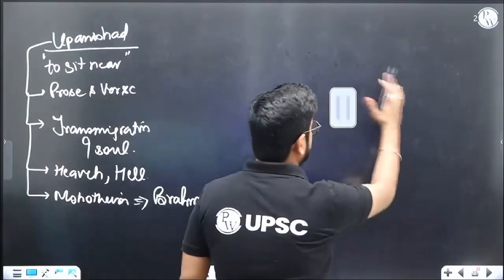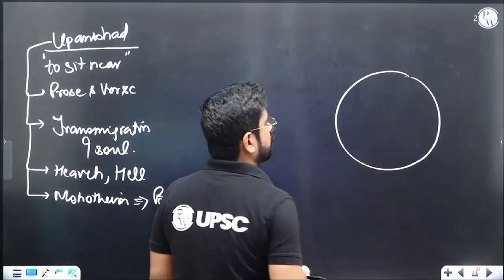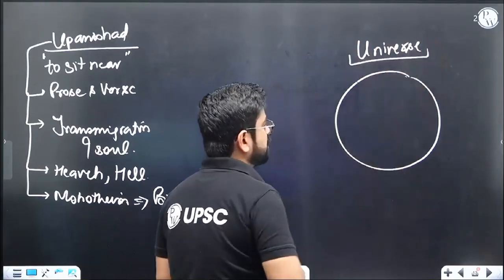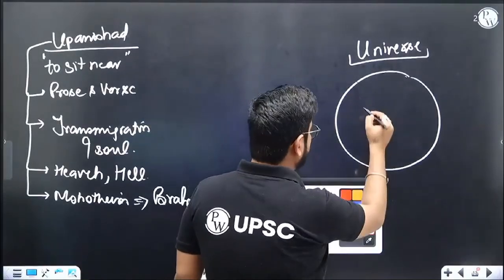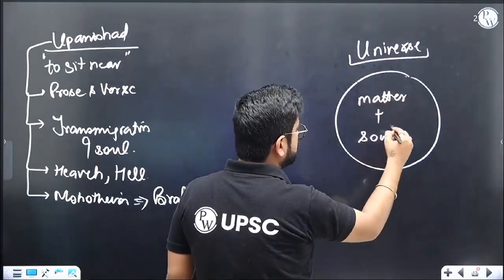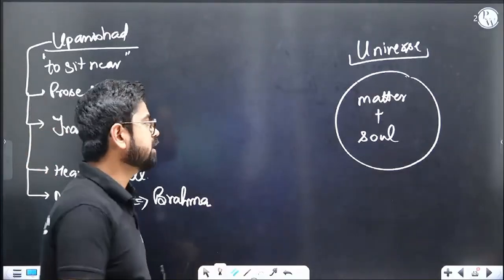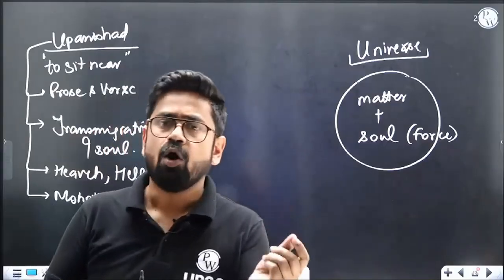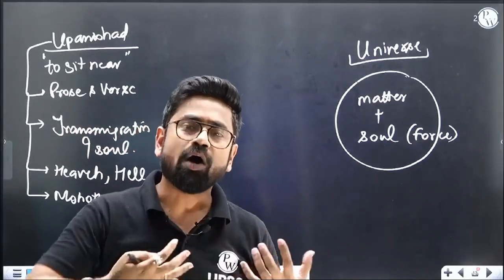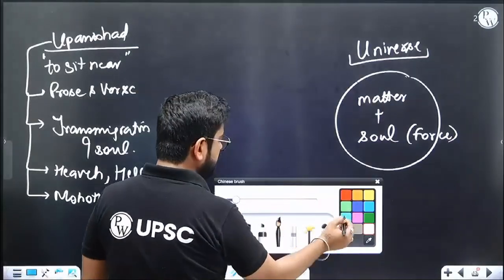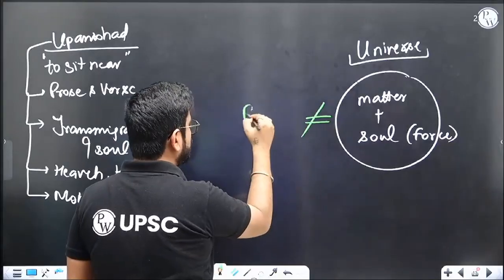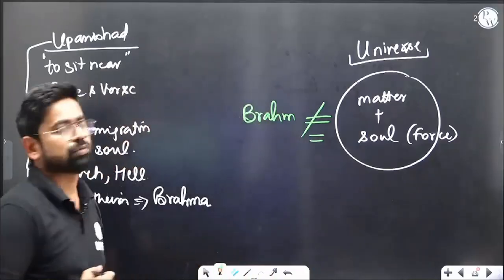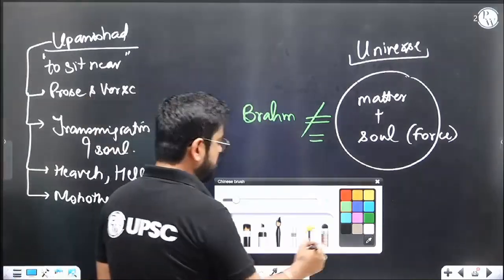Now think about this. Let's say this is the universe. Please try to understand. In the universe, what we can find is matter and soul. Soul can also include, in technical terms, force. So it is either matter or force, or you can say inside us, either this body or the soul inside us. That is the universe. Now this may or may not be equivalent to Brahma. What is true?